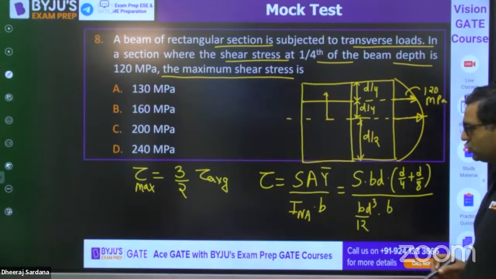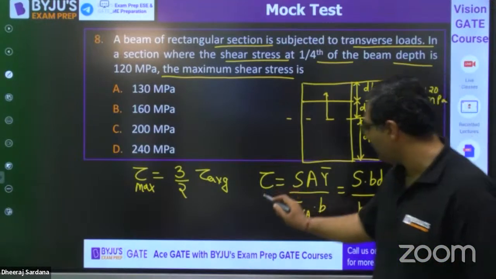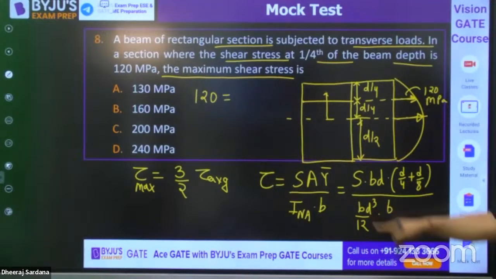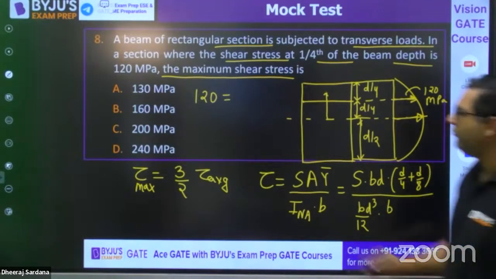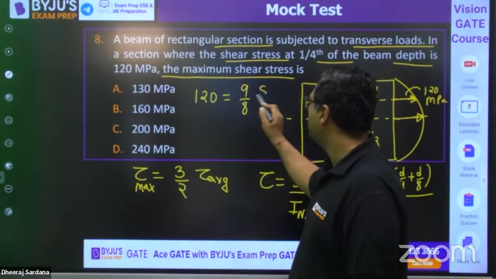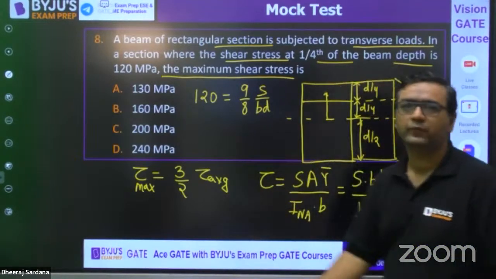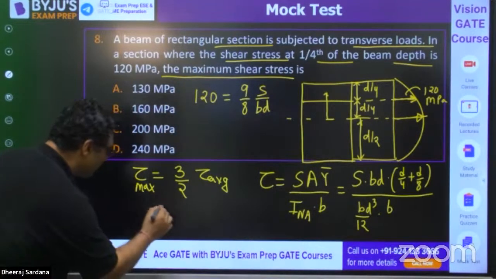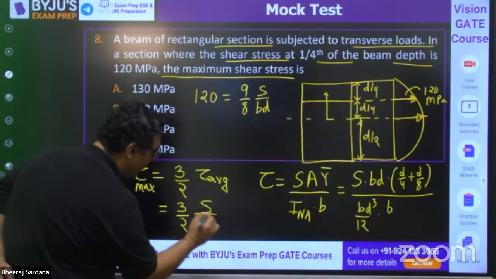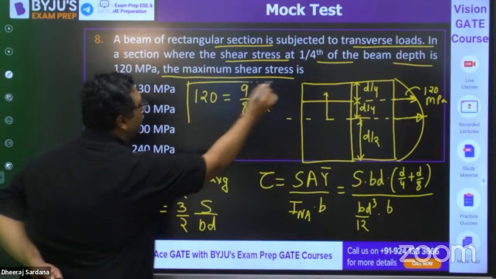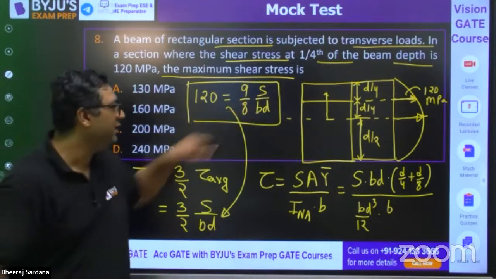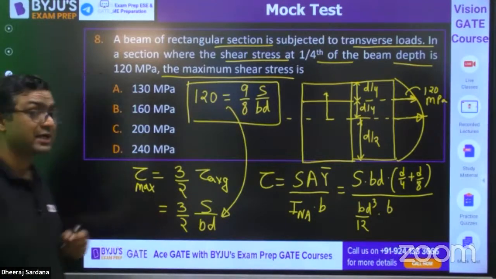into B. So from here, you know that tau is 120. So you will get 120 is equal to something in the form of V and B D. As per my calculation, we will get 9 by 8 V by B D. That is what we are getting. So once you get this, you know the answer is 3 by 2 S by B D. So you got one value, you need to take help from this. S by B D value you need to calculate and put it here, you will get the answer.